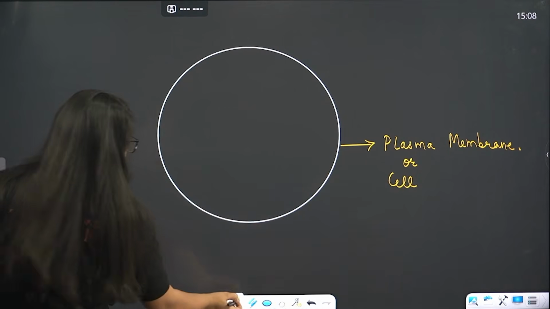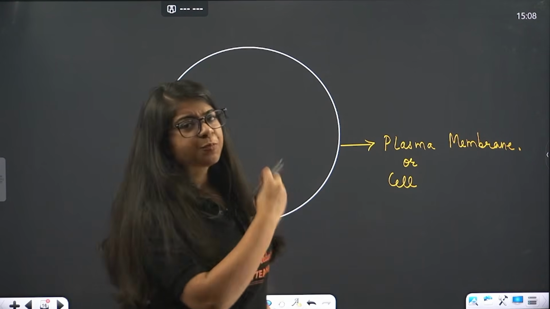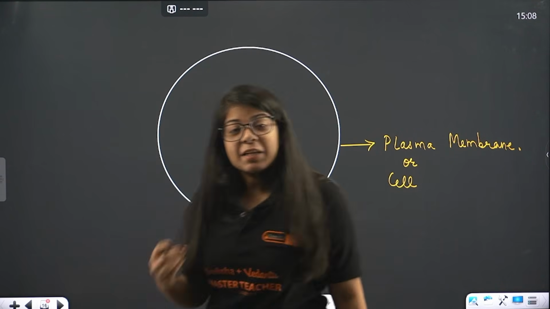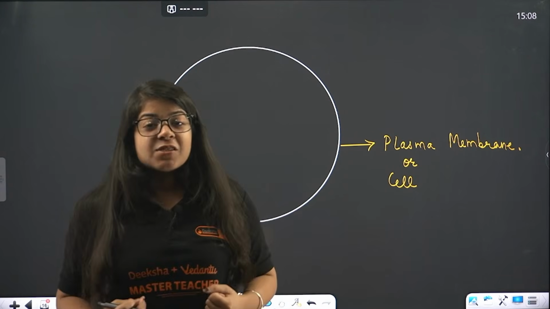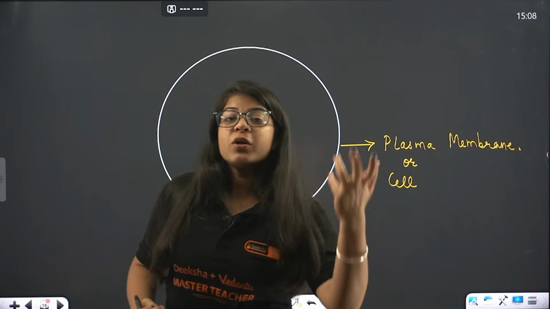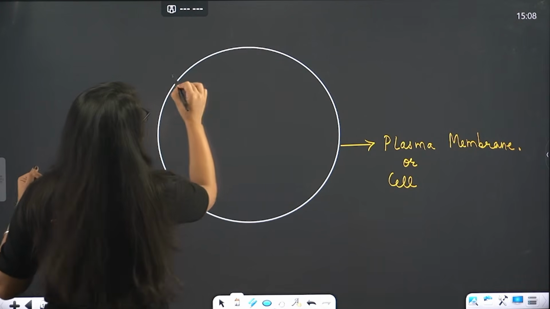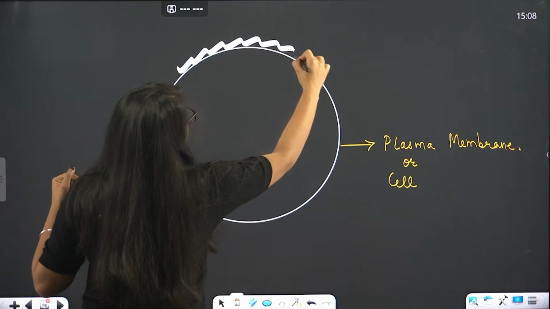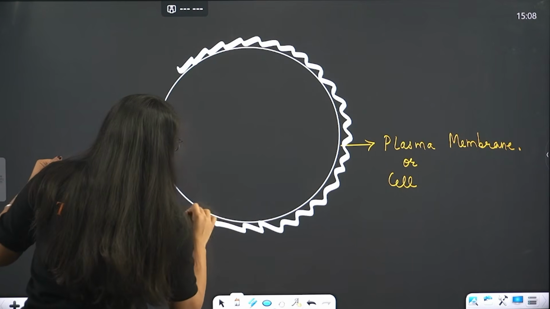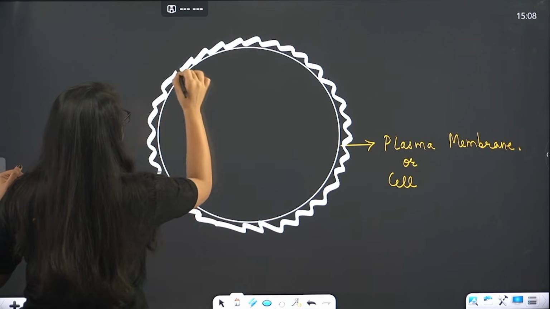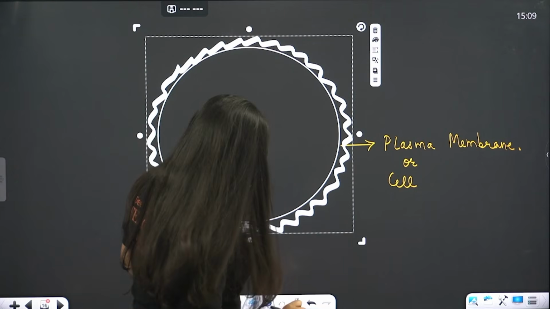Now, if you have studied cells or plants before, you will know that plant cells have something called a cell wall. Organisms like us, animals, don't have cell walls, but some cells, like plant cells, have a cell wall outside the plasma membrane. Understood?